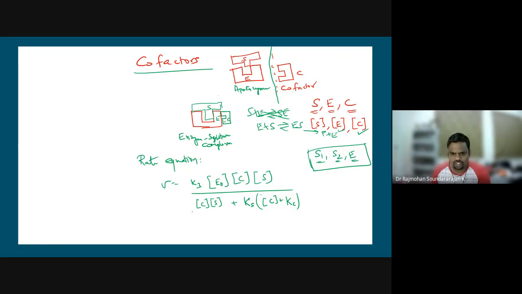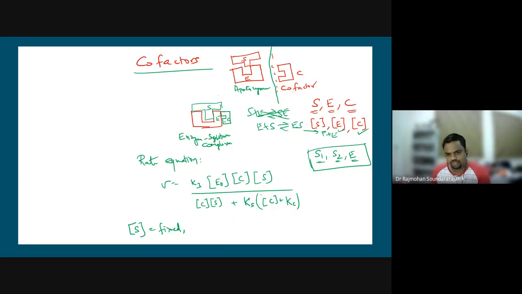If we consider the substrate concentration is fixed, when I say fixed it means the substrate concentration is constant, then what will happen to the rate equation? It shows that it will maintain dependence on the cofactor concentration.